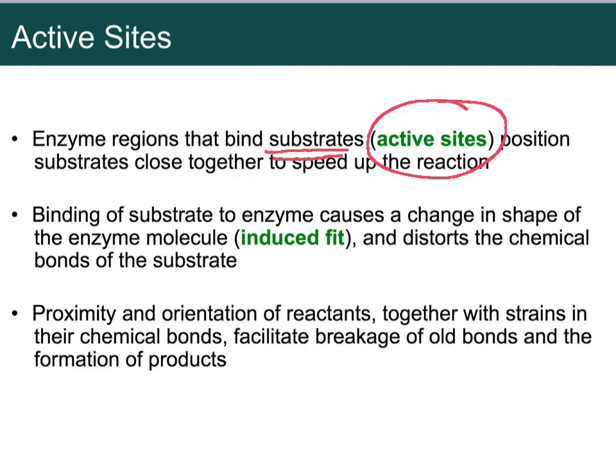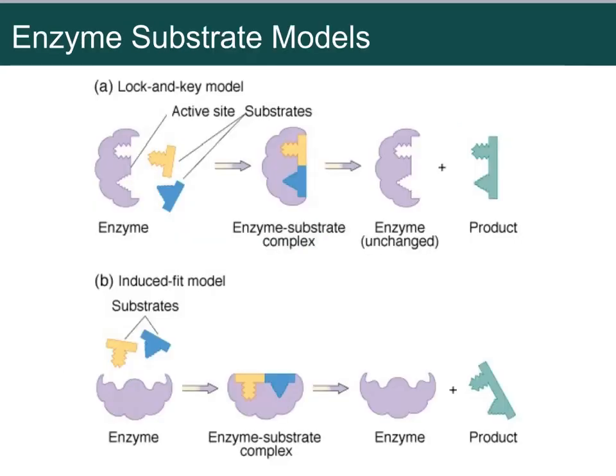Now, sometimes the things that need to fit in the active site aren't ready to fit in there. The enzyme has to have something else bind first to make the other piece fit, and that's called an induced fit. So the binding of a substrate to an enzyme causes a change in the shape of the enzyme and allows something else to bond. It doesn't normally fit unless it's induced, unless something else helps it fit in there. Now the proximity and the orientation of the reactants is what makes the bonds happen faster and lowers the activation energy. So where they are and how they are oriented makes the reaction take place faster.